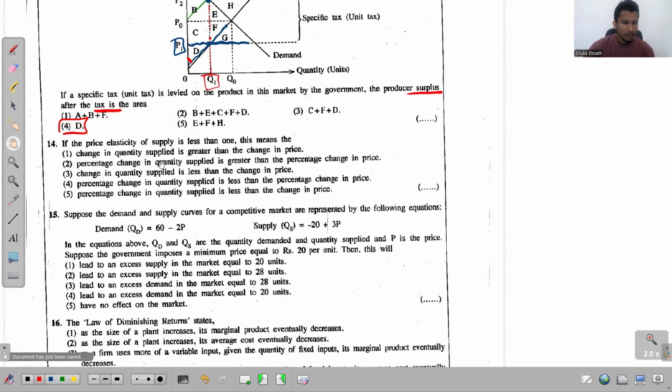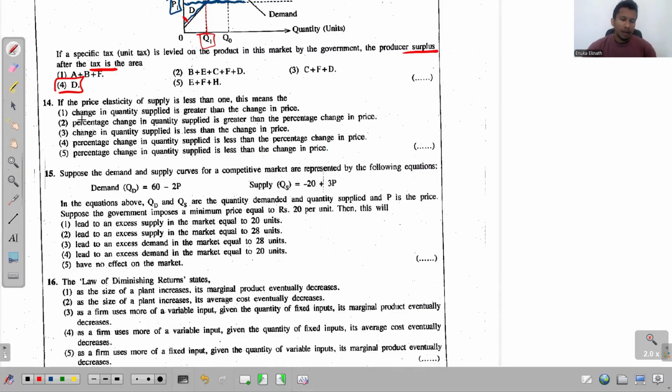Right? Easy. 14th one. In question 14, it says, if the price elasticity of supply is less than 1. Okay. Price elasticity of supply, PES. So PES is lower than 1. So tell me once again, how do we find this PES? Again, we have around 5 different equations to find this PES. But the basic equation is percentage change in quantity supplied divided by percentage change in price.